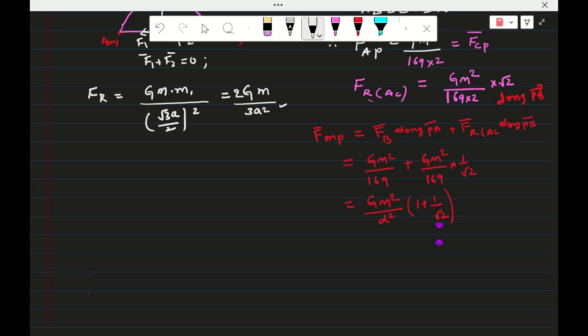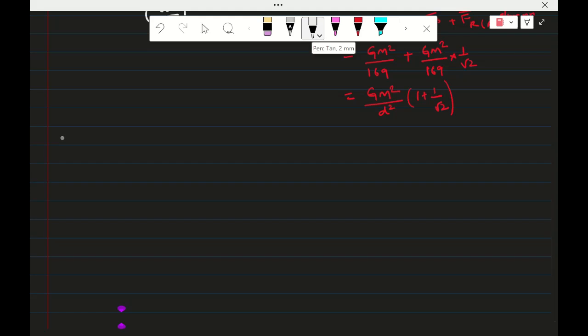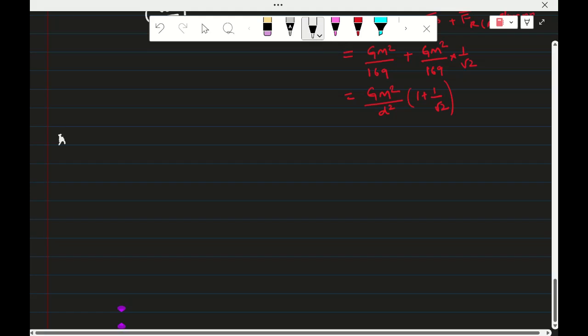Similarly, for the next application, I will consider force here, a square I will consider. So if we consider a square, you consider the square.